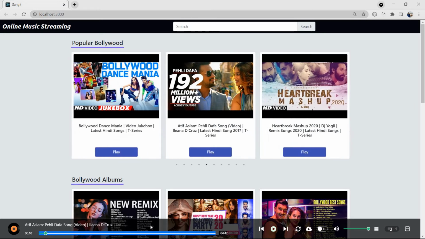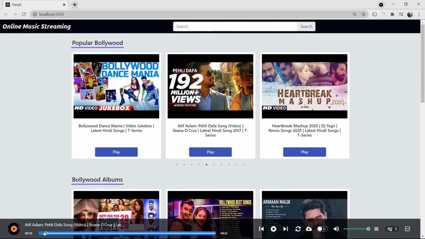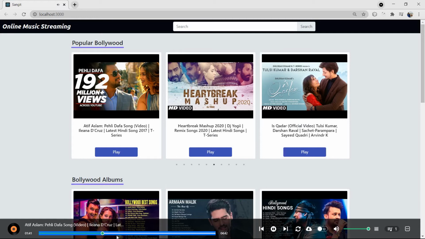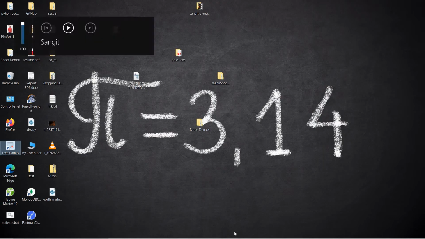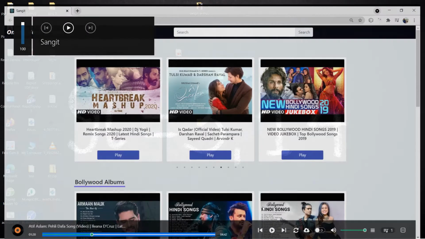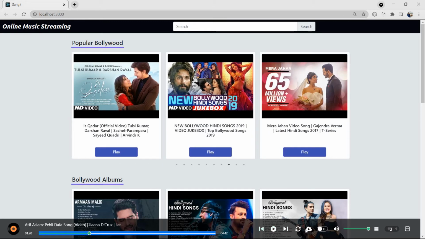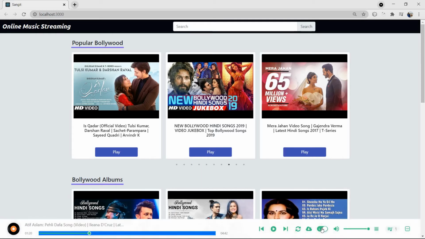You can see we can seek the music like that. After that, I can use these buttons, and I have one UI dark and light.